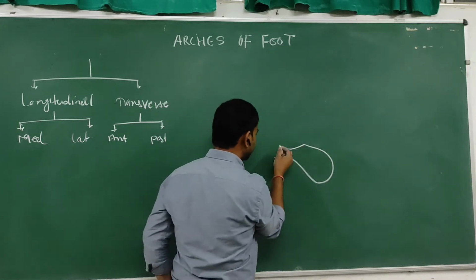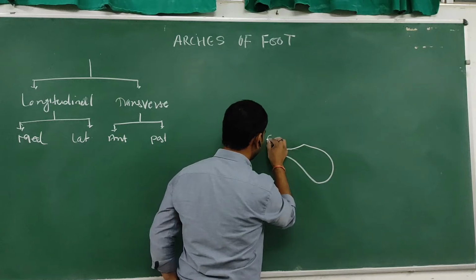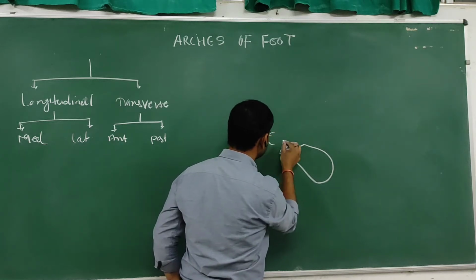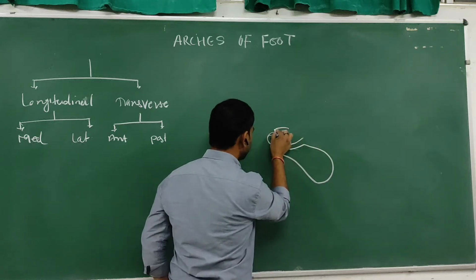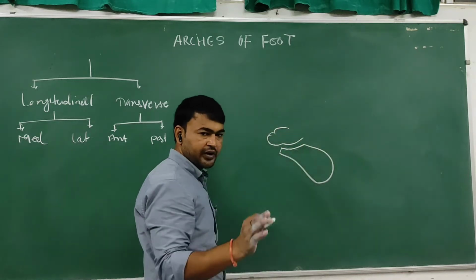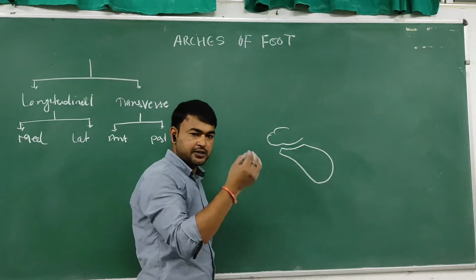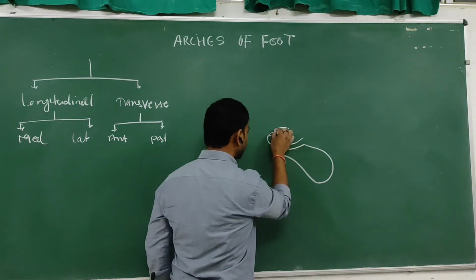On the superior surface of the calcaneum there is a navicular bone. Okay, so on the superior surface of the calcaneum there is a talus bone. Okay, so this is a talus bone.